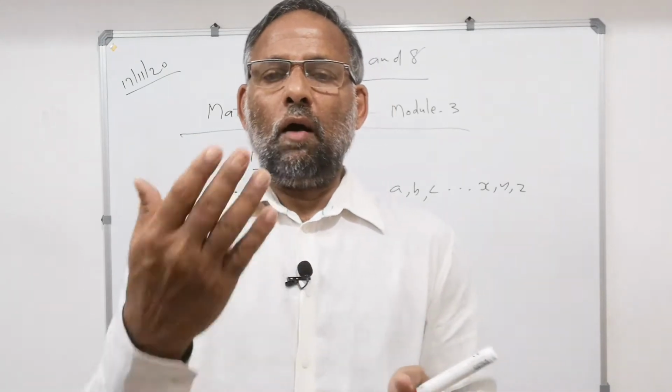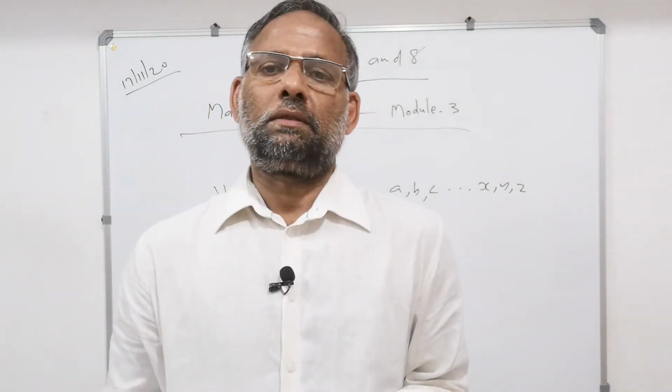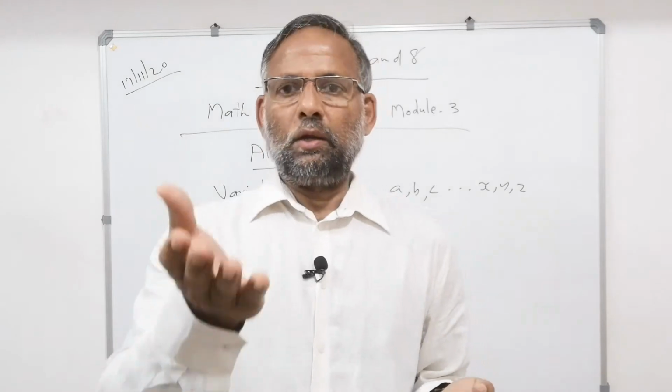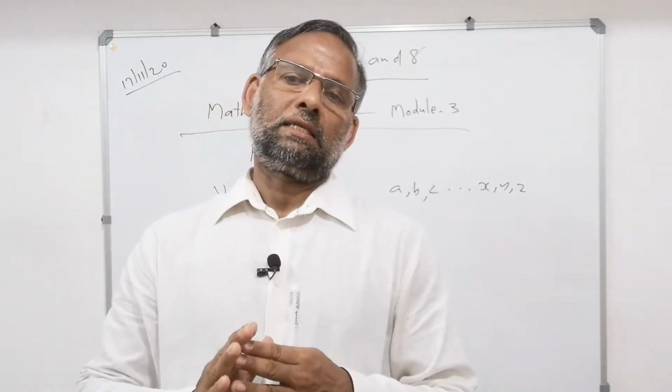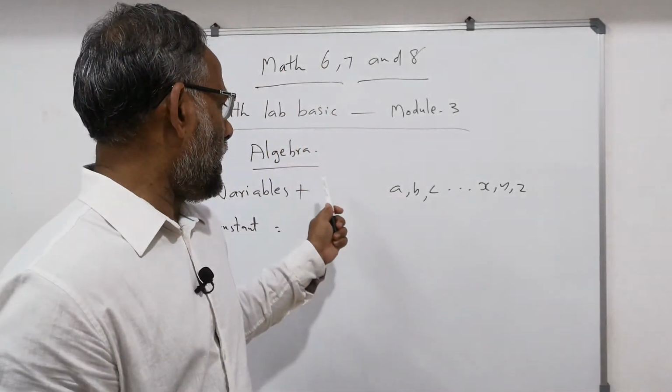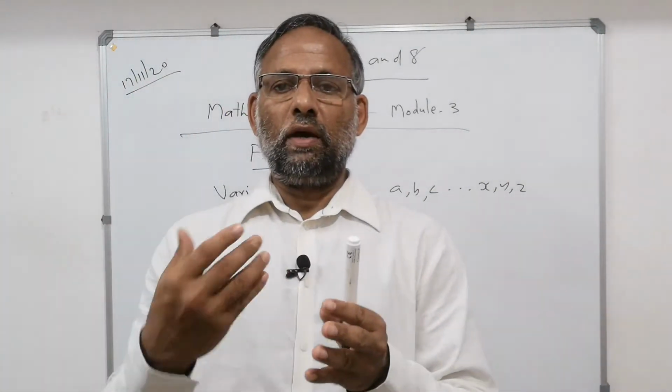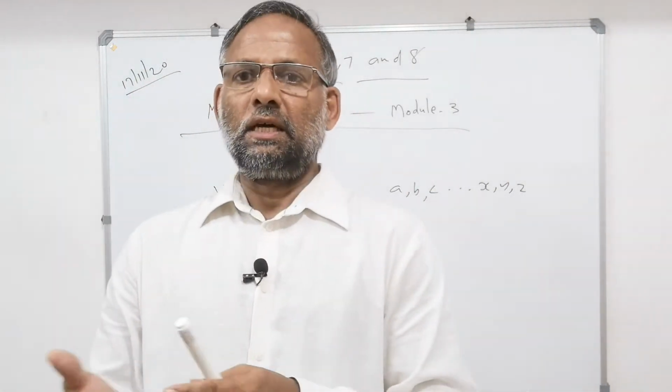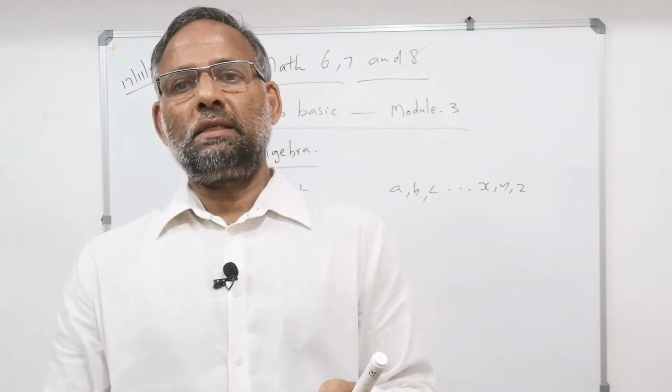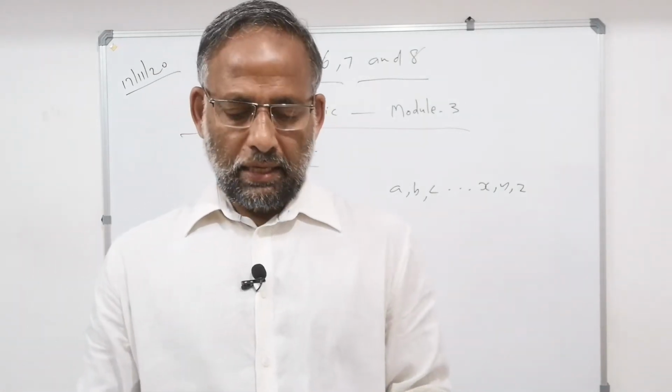You have 100 rupees, I have 100 rupees. Both are the same. But your x and my x are different. That is why it is a variable: it varies from person to person, place to place, time to time.